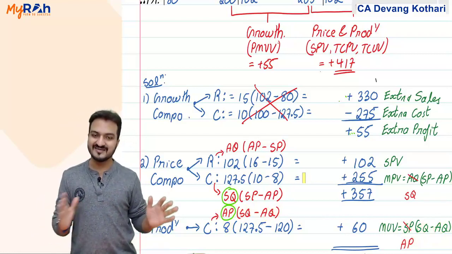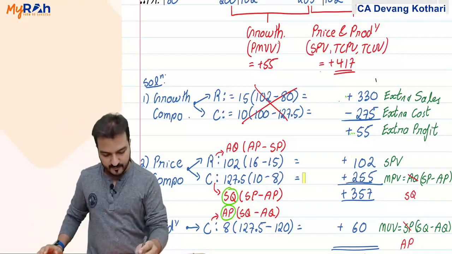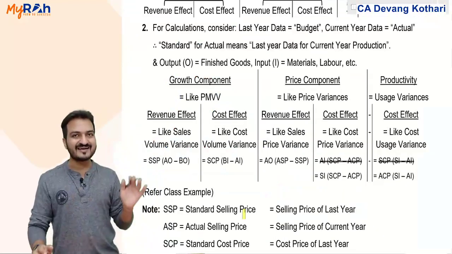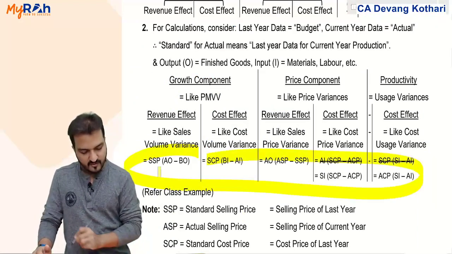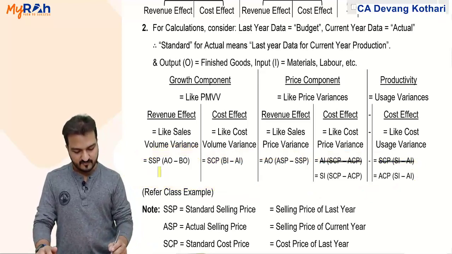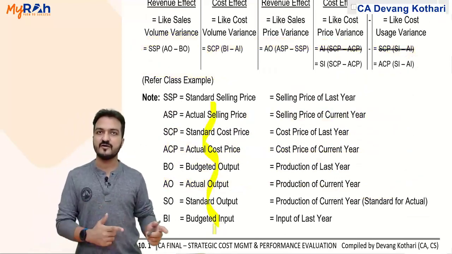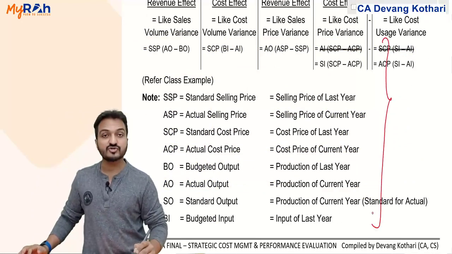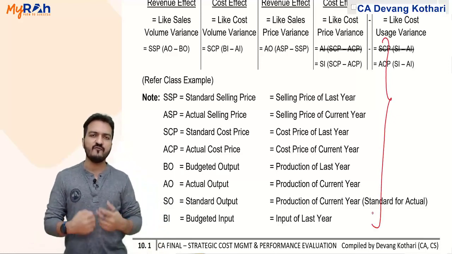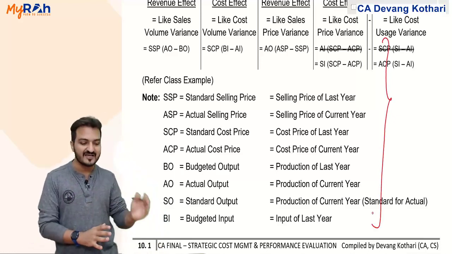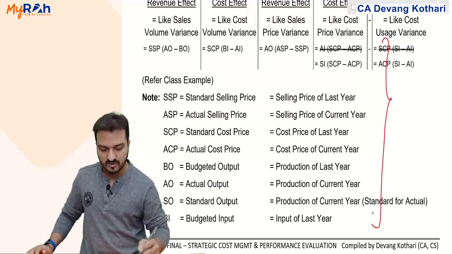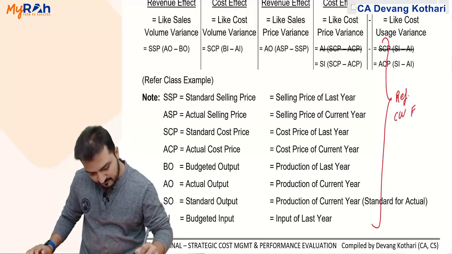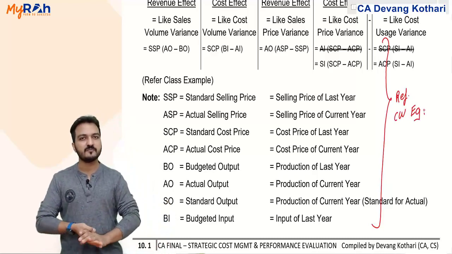Done? Yes, this summarizes all three components under the profit analysis, and that same thing I have given you here in the form of formulas. Formulas over here and the notations of the formulas are given. Now you can study that. But as I said, for understanding these formulas, you should have attended my classes, because I had given you a very simplified way of learning these formulas in the form of the example which I just now revised. I'll say refer classwork example for that matter. Done? Yes? Okay.